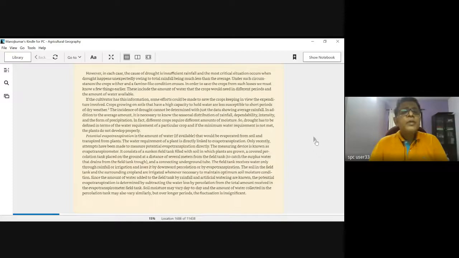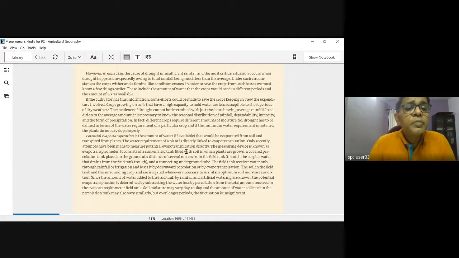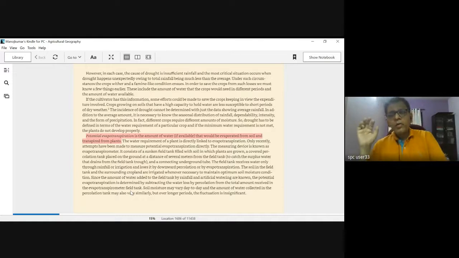This one more point that we need to, these 3 points are enough. Okay, you'll see that potential evapotranspiration, okay, हे आपण जे Thornthwaite's classification is based on this, is the amount of water that would be evaporated from the soil and transpired from the plants. Okay, so this is something which we need to keep in mind as far as moisture and its availability for a particular crop is concerned.